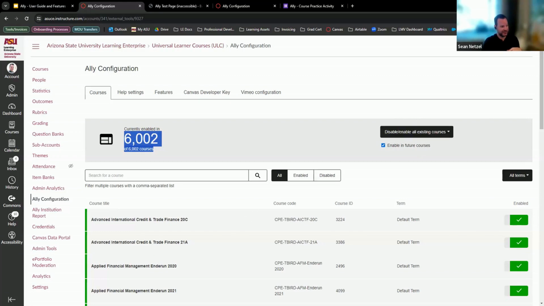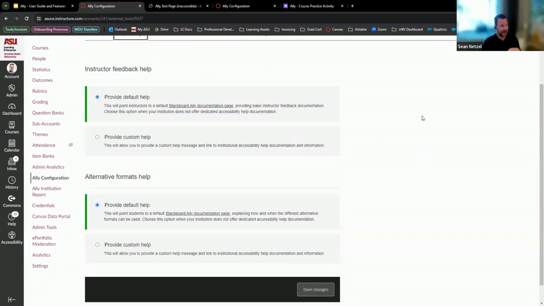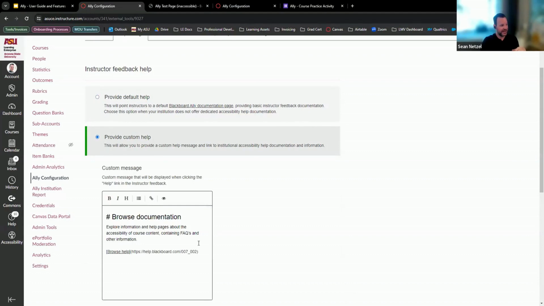And you can see we do have some courses listed here. You can turn them off on an individual level if you want. You can check by term for doing this as well. For the help settings, this is actually what I was talking about earlier with the feedback. So if there's an issue with a PDF, and instead of just saying, hey, this PDF's untagged, you might have an instructor who's like, I don't know what that means, untagged. So you might want to provide custom feedback or custom help here. And then you can change the messaging in here to let them know a little bit more information.